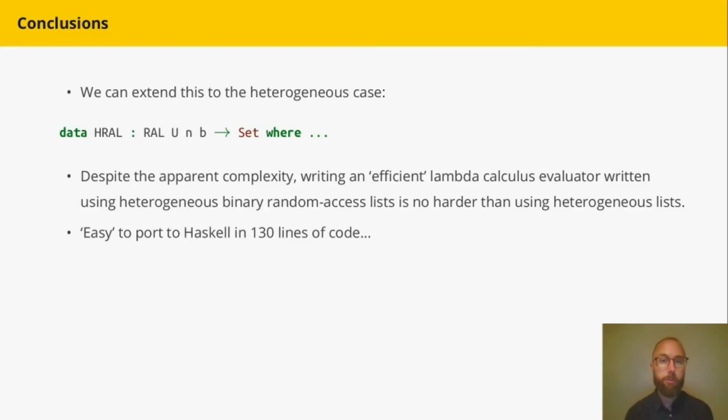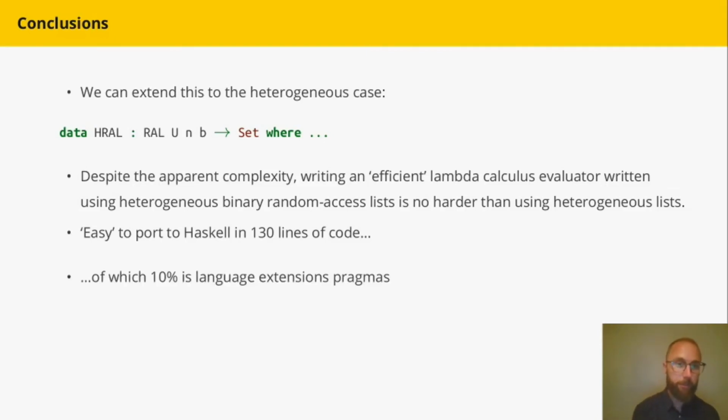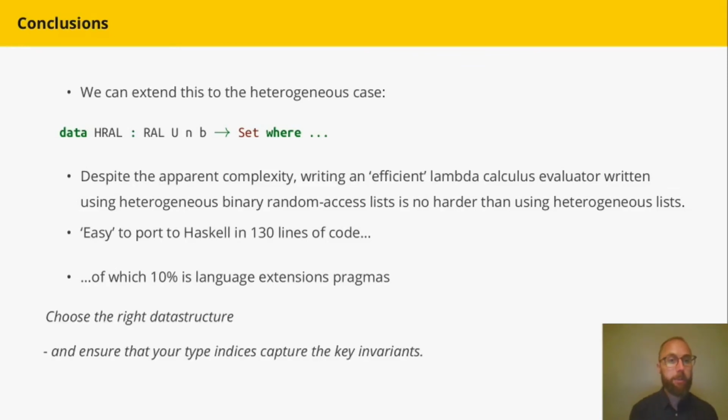It turns out that you only need about 130 lines to define the data structure, the nil, the cons, and the lookup operations. Of which I should point out that maybe 10% is language extension pragmas, but there's nothing too fancy going on there. So in conclusion, if you can choose the right data structure, and one very nice thing about these binary random access lists is that there's no rotations involved, everything stays in the same order.